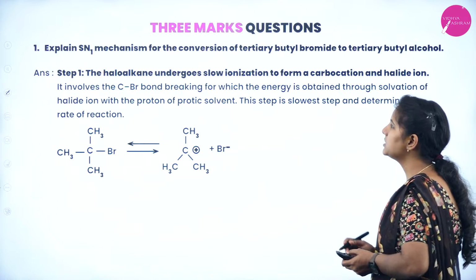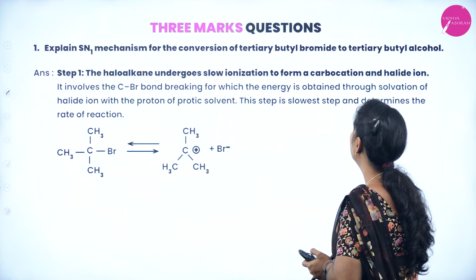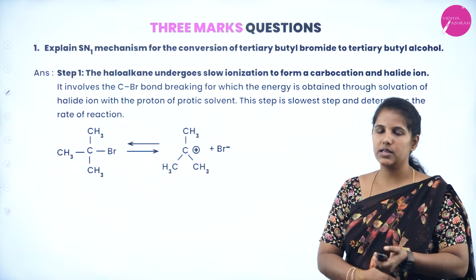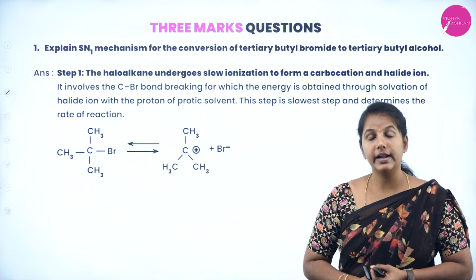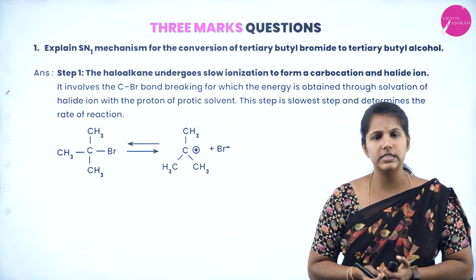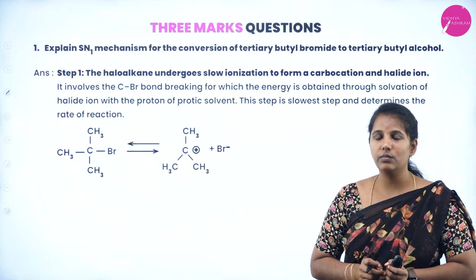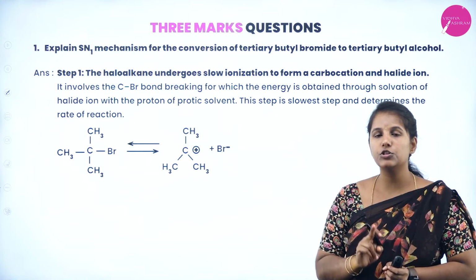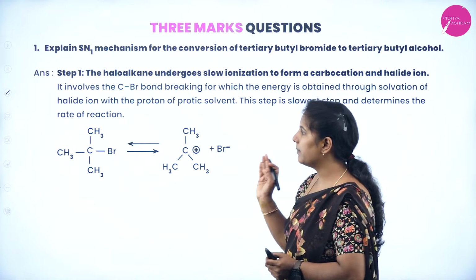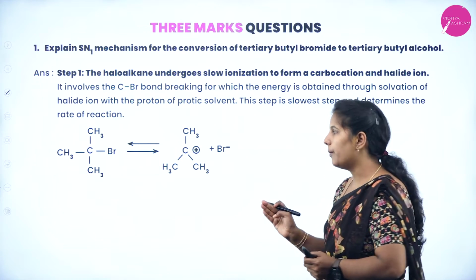Next we have: explain SN1 mechanism for the conversion of tertiary butyl bromide to tertiary butyl alcohol. Remember, in the 3 mark questions, definitely in this unit, we can expect the SN1 mechanism or SN2 mechanism. The SN1 mechanism is nothing but a nucleophilic substitution first order reaction. So how can a nucleophile come and attack the tertiary butyl bromide? You must know with this common example.